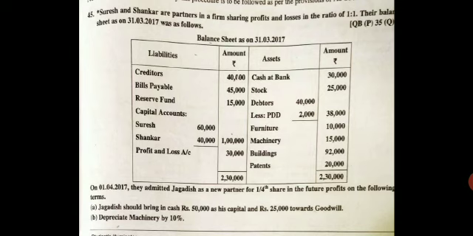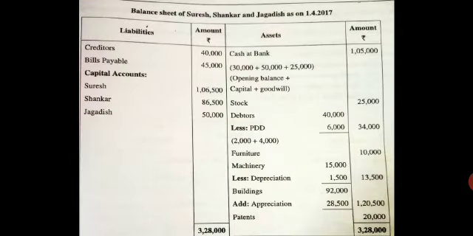They have given you the stock 25,000. Come to your asset side, write stock, outer column 25,000. Come to the next. Debtors, in the outer column they have given you 38,000. Come to your balance sheet, asset side, write debtors, inner column 38,000.